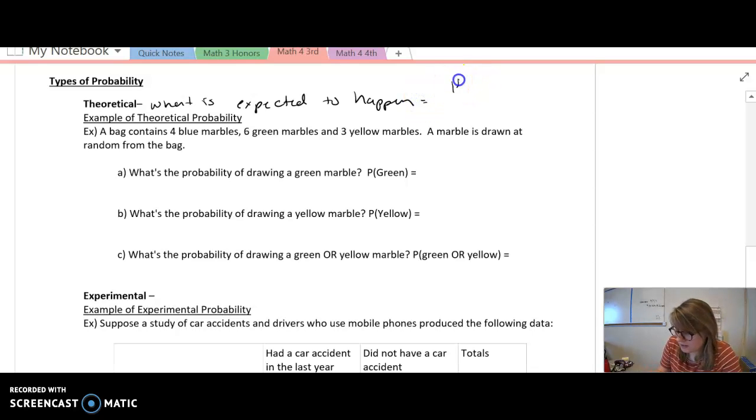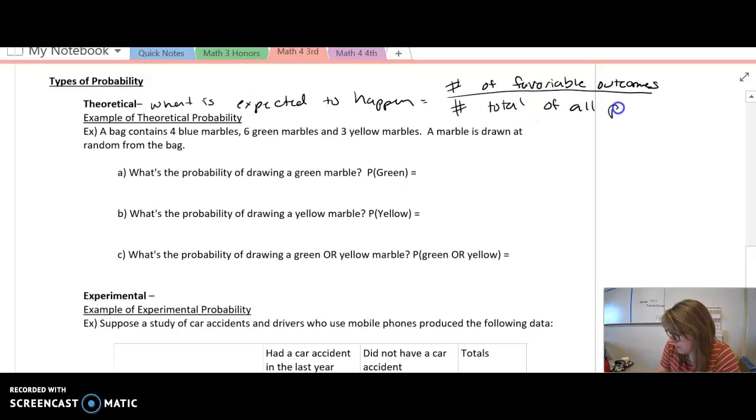So this is the number of favorable outcomes over the total of all possible outcomes.